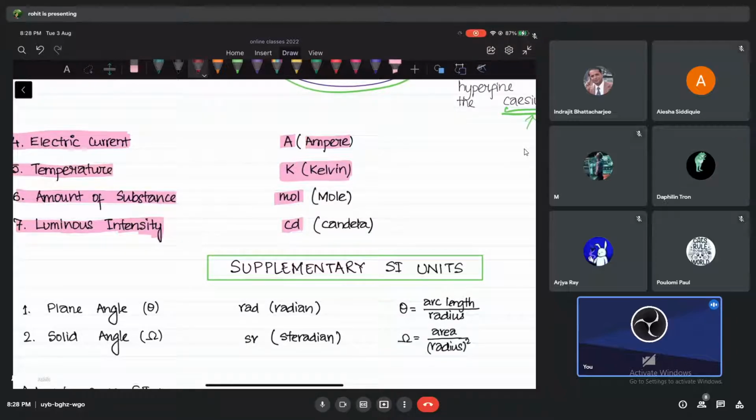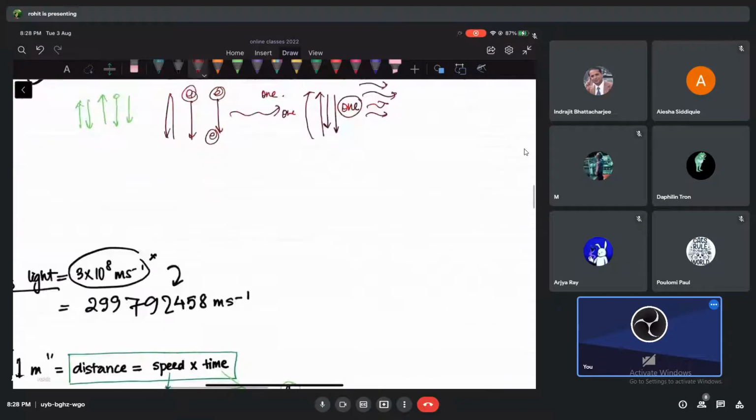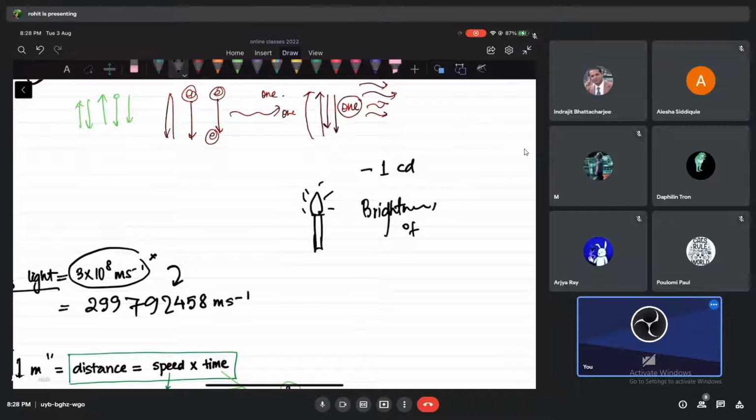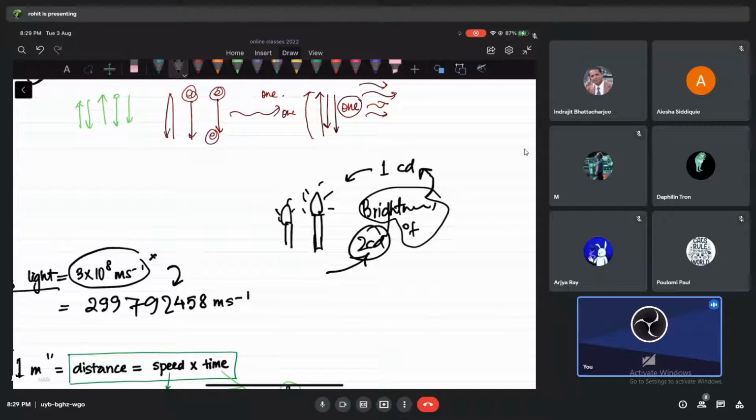One candela is very simple, guys. If you just take one candle and light it, the brightness of this candle, I'm going to say it is 1 CD, candela. Can you understand? If I have two candles, how much is the brightness? 2 candela. The brightness equivalent to that of 3 candles, we'll call it 3 candela, and so on.